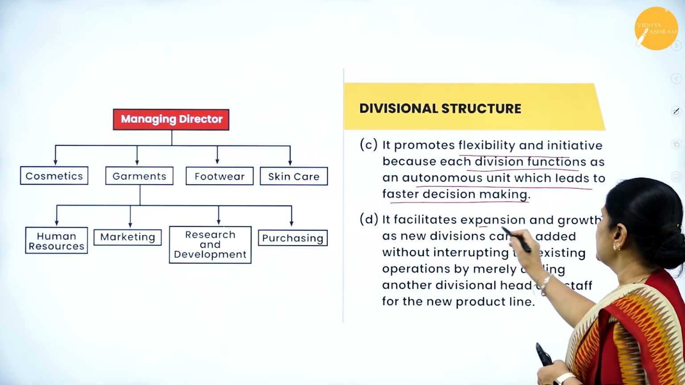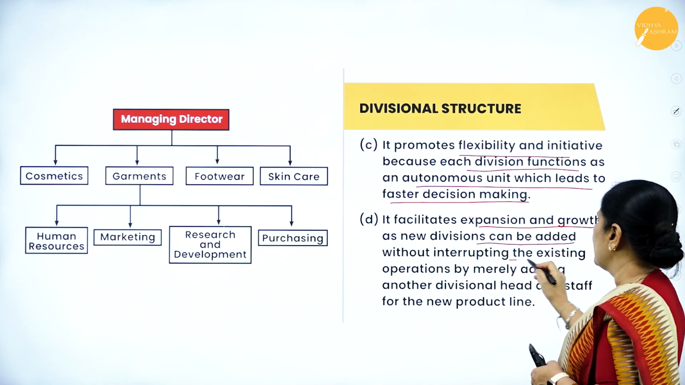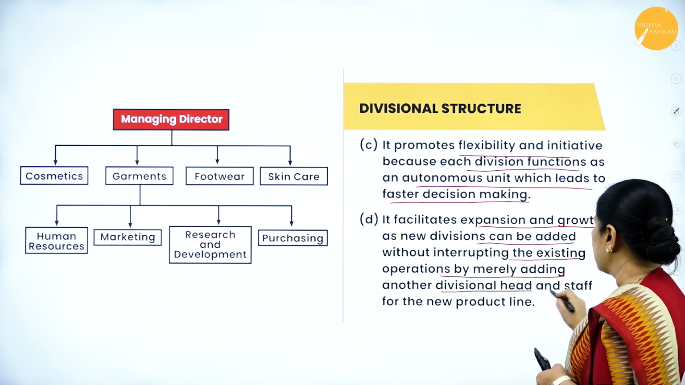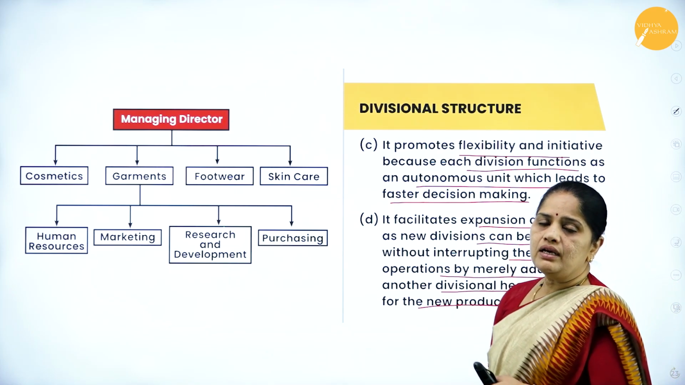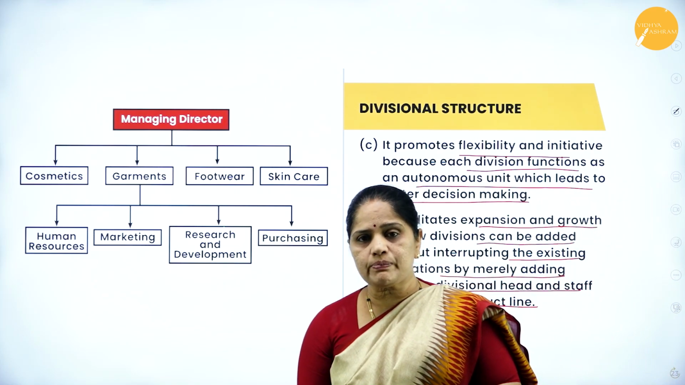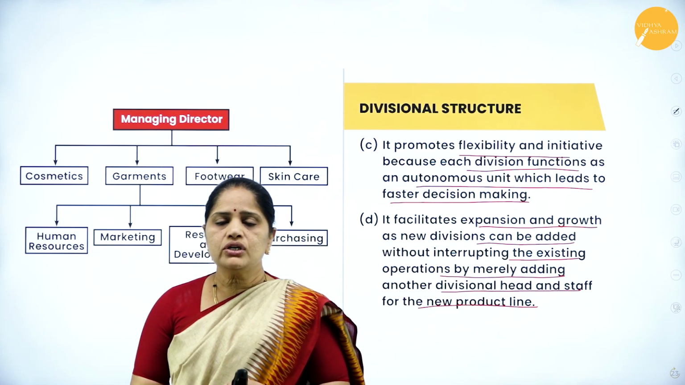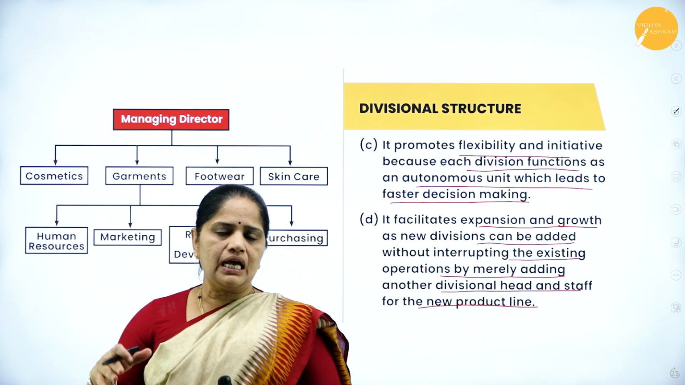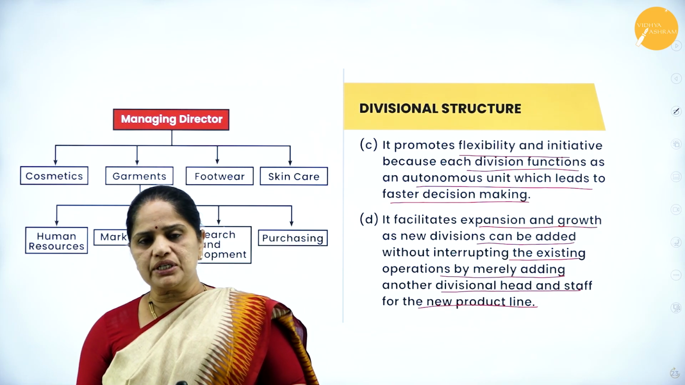Then it facilitates expansion and growth, as new divisions can be added without interrupting the existing operations by merely adding a divisional head and staff for the new product line. So if you want to go in for expansion or you are starting a new product, it will be very easy. You can create a new division, appoint a divisional head, and under him you can have a separate structure for that particular product.